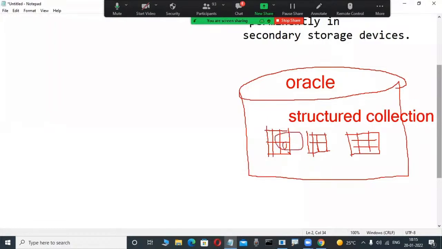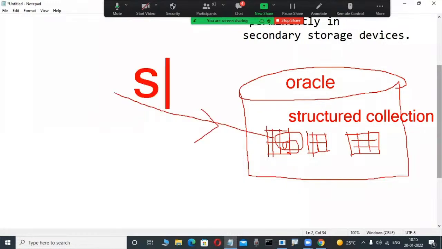Once a structured collection of data is there, we need some language to operate on this data. What is that language? Maybe anybody has an idea? SQL, Structured Query Language. Through this language only, we operate on structured data in relational databases.